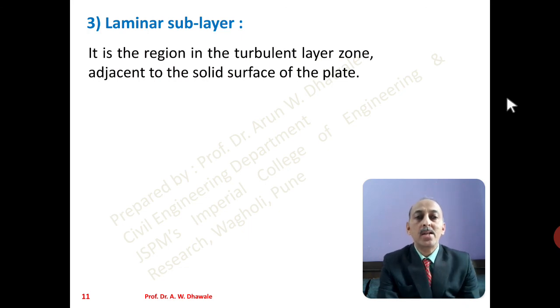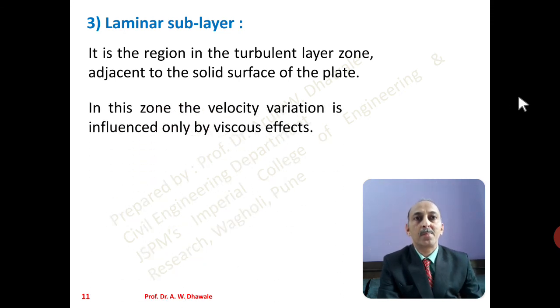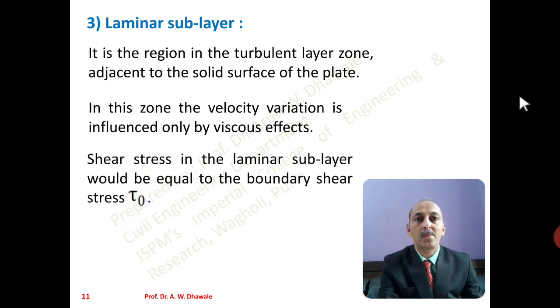Third one, laminar sublayer. It is a thin layer within the turbulent boundary layer, adjacent to the surface of the plate. In this zone, velocity variation is influenced by the viscous effect. Viscous forces are predominant near the surface of the plate.